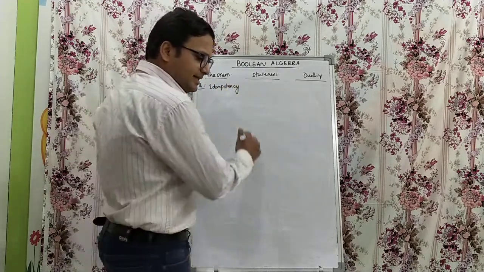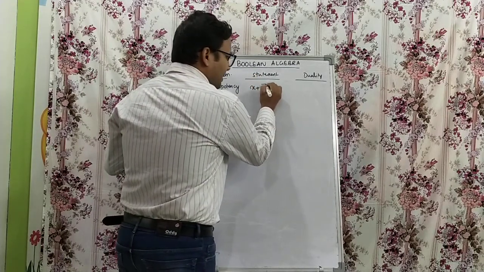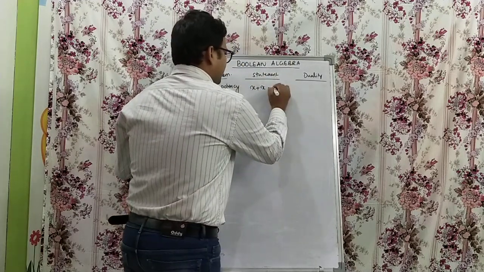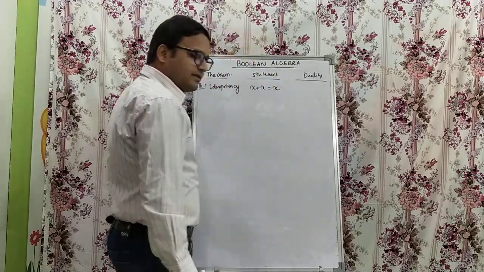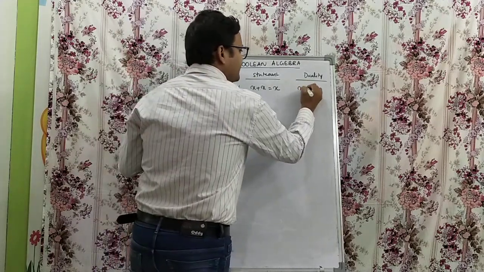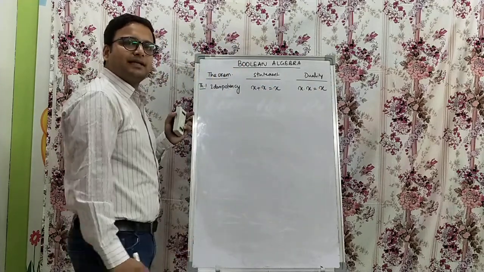The statement is, let's say, x plus x is x. What is the duality of it? Just interchange the OR operator with AND.